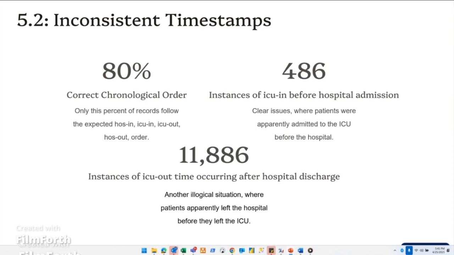Inconsistent timestamps. We learned that there are 11,886 times when illogical timestamps were entered into the data, usually because of data entry issues.